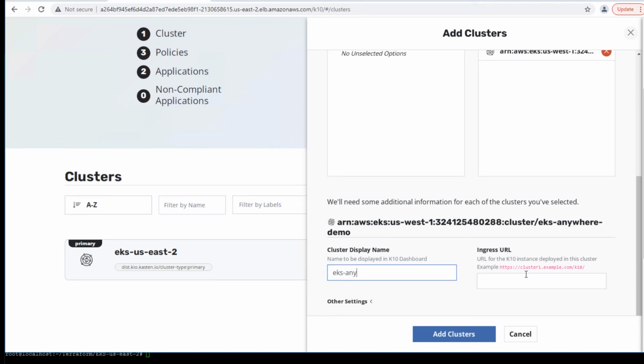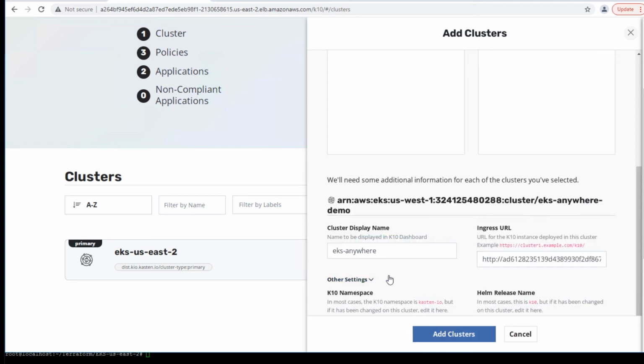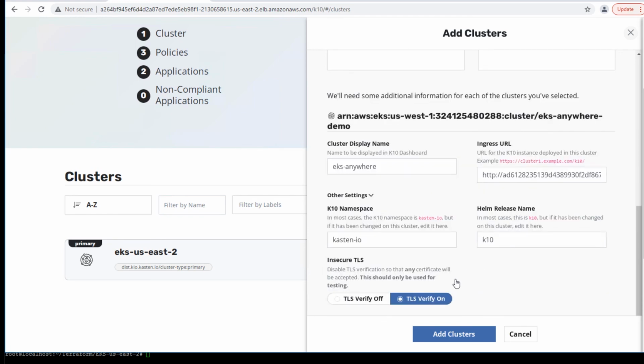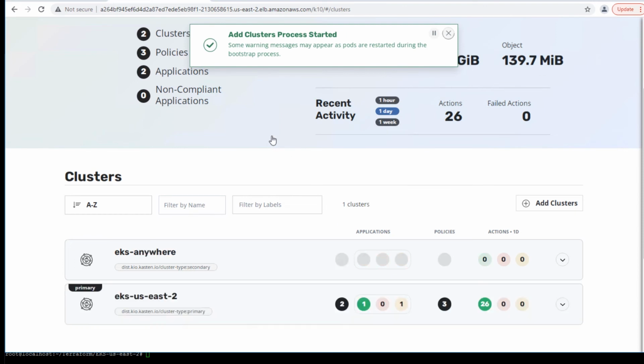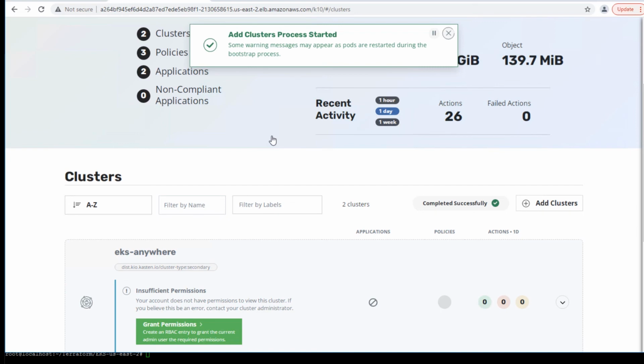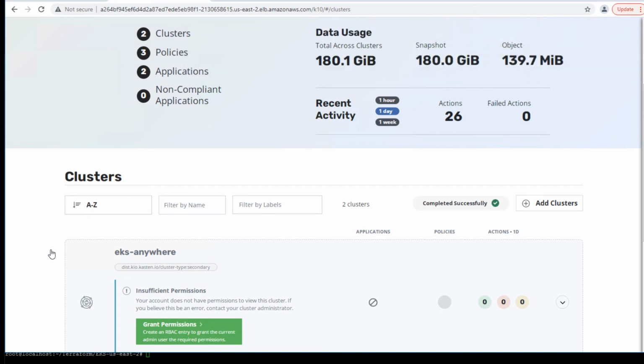We can give that cluster a friendly name here. I'm going to call it EKS Anywhere. With the ingress URL for the Kasten K10 interface installed on that cluster. And validate our final settings and click Add Clusters. Kasten K10 automatically imports that secondary cluster into this dashboard.